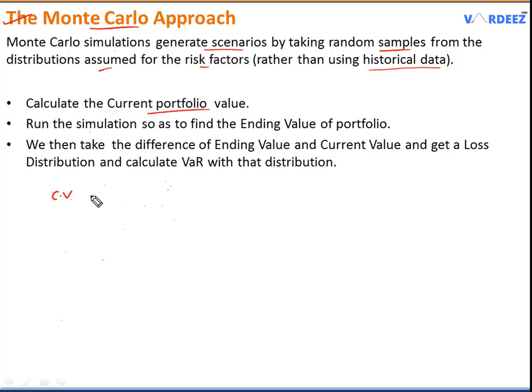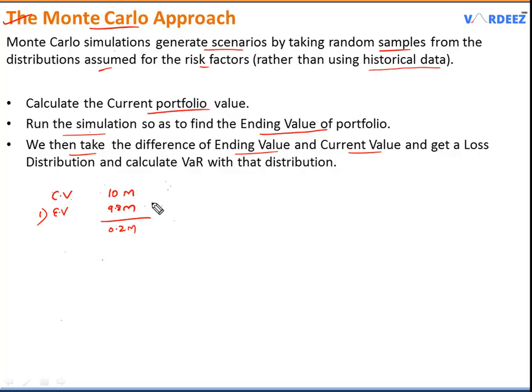Let's say that the current value of the portfolio is $10 million. Then we run this simulation and we find the ending value of this portfolio. So let's say that the first time I run the simulation, I have the ending value of $9.8 million. Then what I do is that I take the difference of the ending value and the current value. So in this case, it is $0.2 million.